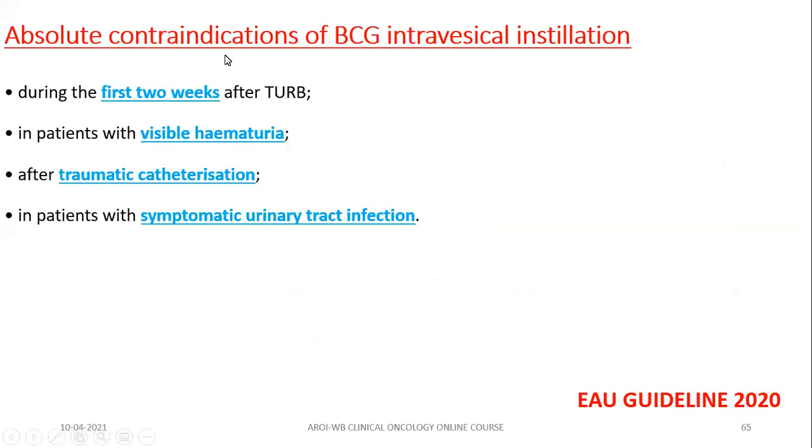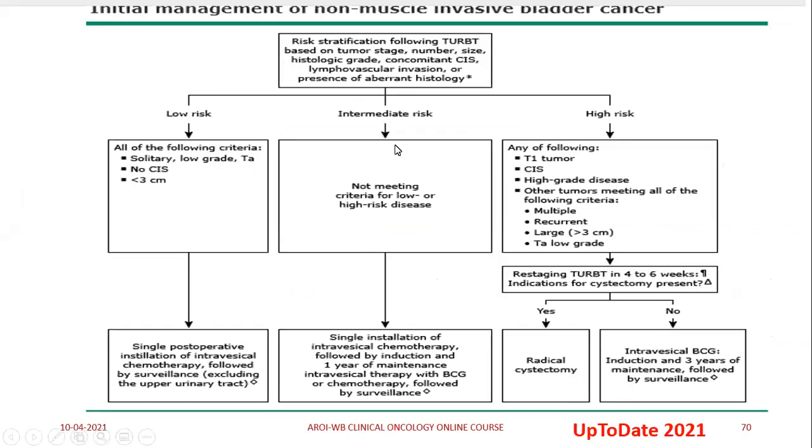What are the absolute contraindications of BCG? It is during the first 2 weeks after TURBT, in a patient with visible hematuria after traumatic catheterization, and in a patient with symptomatic UTI. Remember that immunocompromised state, such as HIV, is a relative contraindication to BCG. It is not an absolute contraindication. So again, I repeat this management.